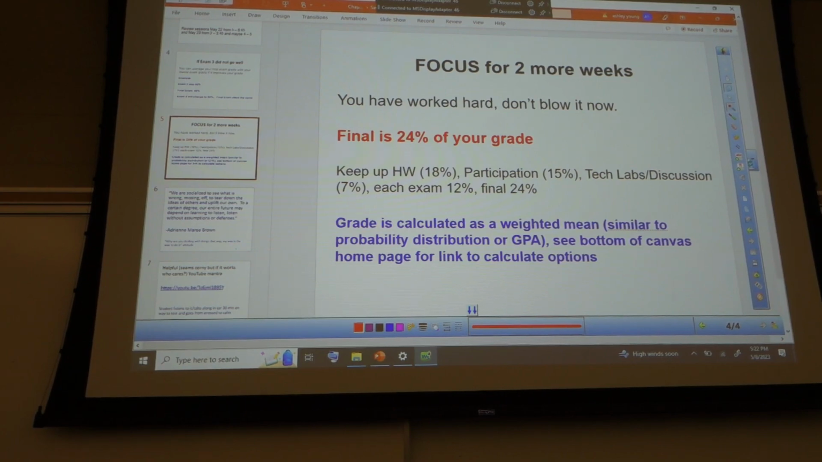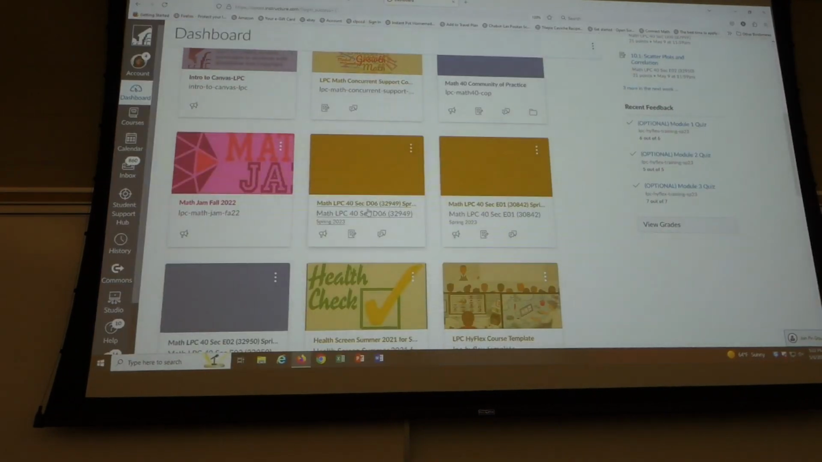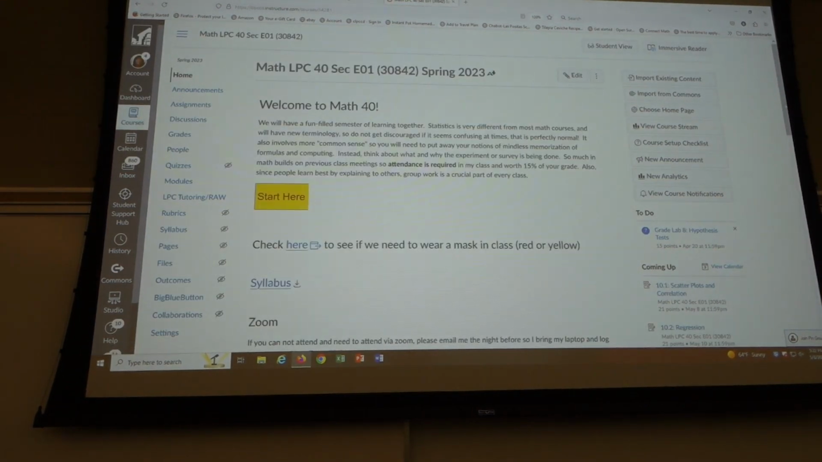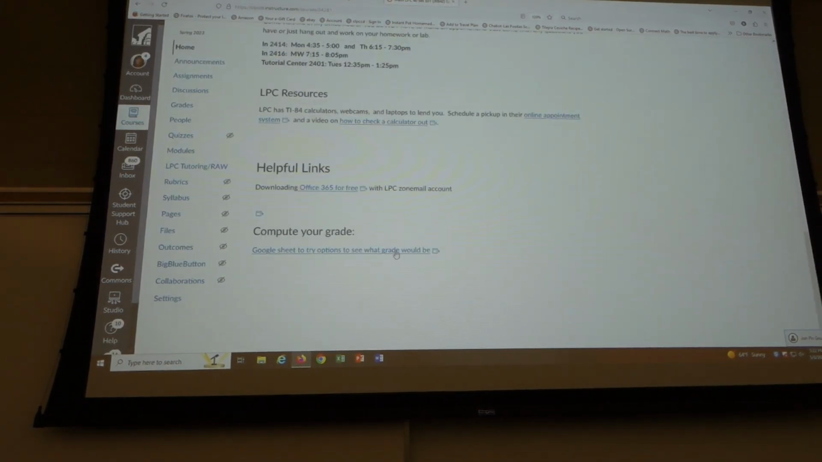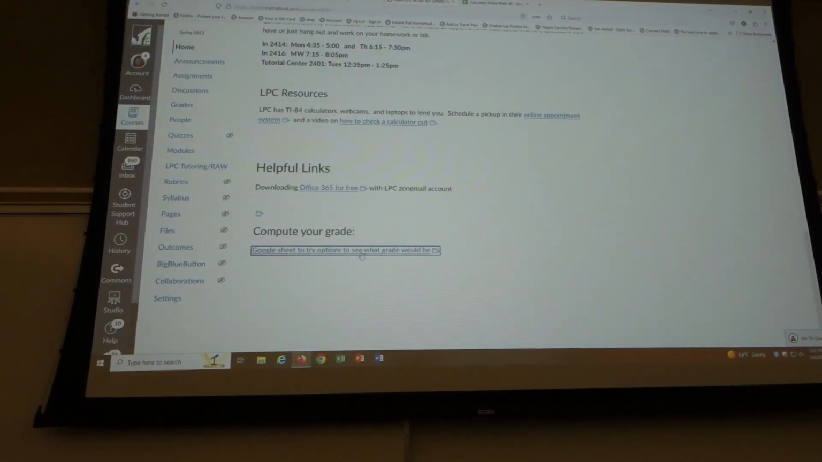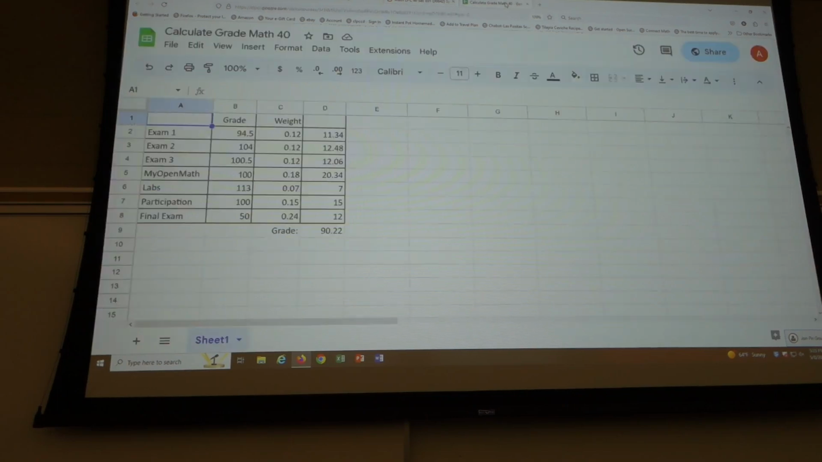What that means is, if you go to Canvas, here is your Canvas site. You go to the very bottom of the page. There is that link I showed you folks last time. Here, I'll show it to you again. It's this one right here, compute grade. It's just a Google Sheet. You can type in what your grade is and different things to see what you can get. This person apparently did really well so far, so they can get 50% on the final and still get an A in the class. So it takes some of the pressure off.